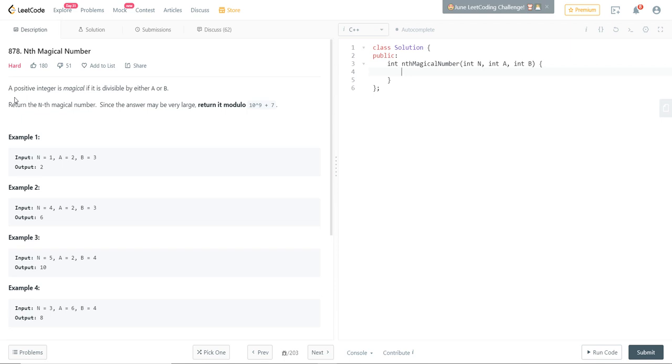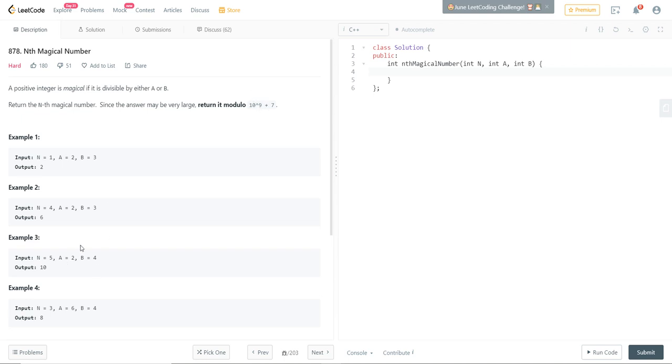What is a magical number? A magical number is a positive integer if it is divisible by either a or by b. So if we are given a and b, and a number is divisible by either or both, then we consider it a magical number. Given a and b, we want to find the nth magical number, and n will be given in the question. The answer is very large, so we want to return it modulo this large prime number.